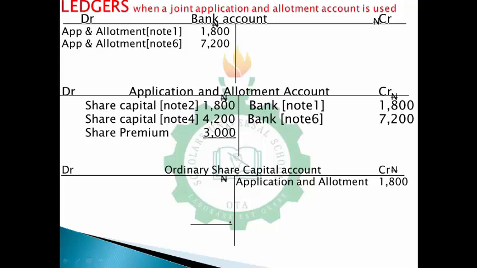This 4.2 will be going to ordinary share capital account, which is this, and the 3,000 will be going to your share premium account, which is not on this table. Please, you can open a share premium account, then post on the credit side. You have share premium account, share premium of 3,000 coming from allotment account. So please, you can do that on another sheet.